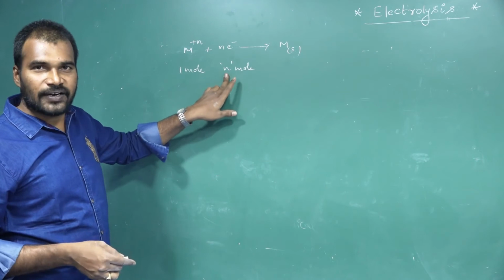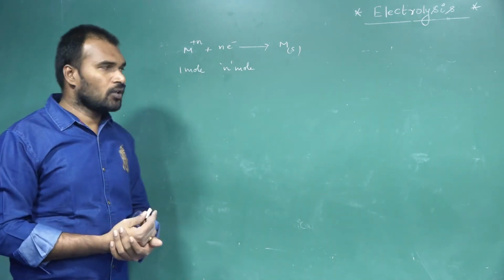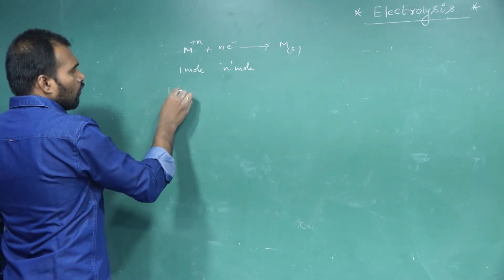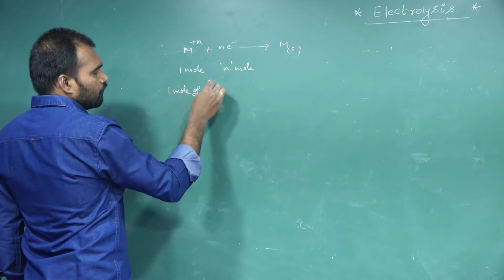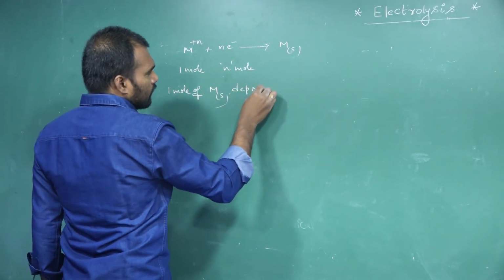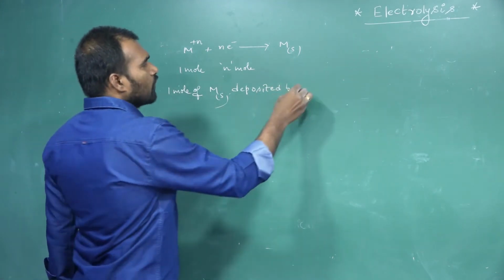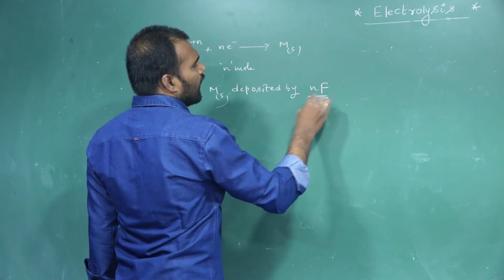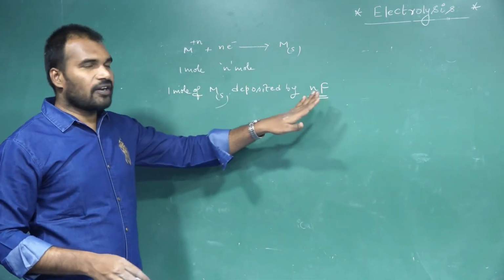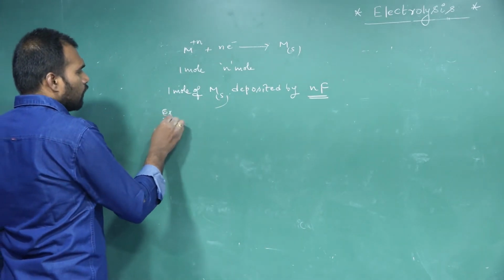Here, how many moles of electrons? N moles. So what is the total charge required? N Faradays. So in this case, to deposit 1 mole of metal solid, how many Faradays are required? N Faradays of electricity. Let us take a few examples.